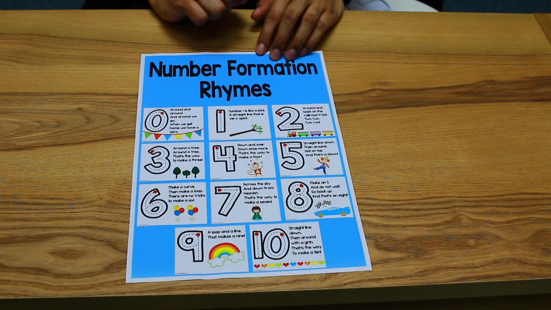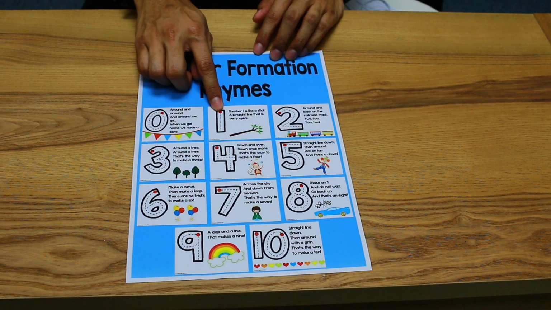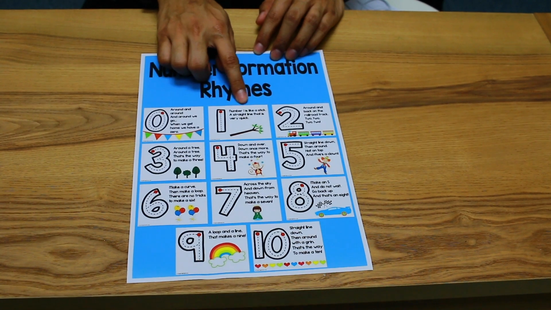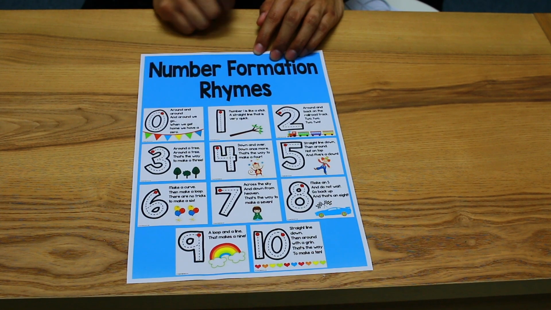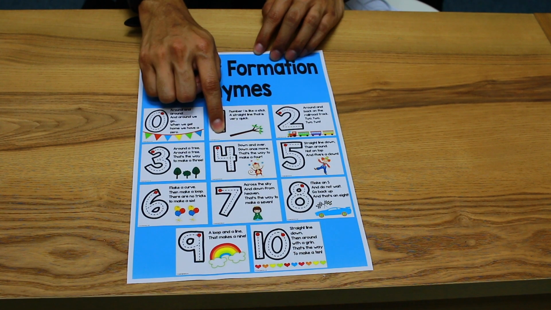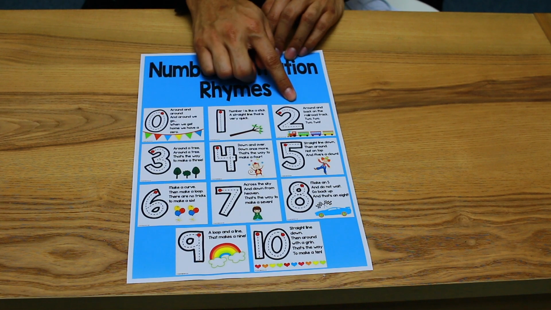Let's move to number 1. How do we do the number 1? Number 1 is like a stick. A straight line that is very quick. Oh, so number 1 is like a stick. Alright, again, number 1 is like a stick. See, that quick. So how do we write again number 1? From here, going down. 1. How about the other one? Let's move on to number 2.